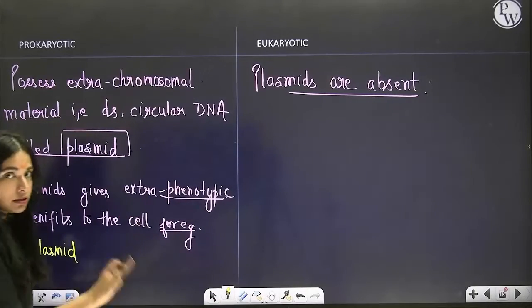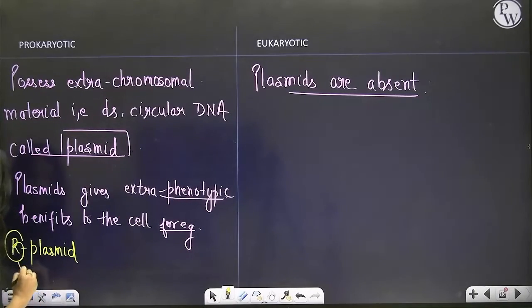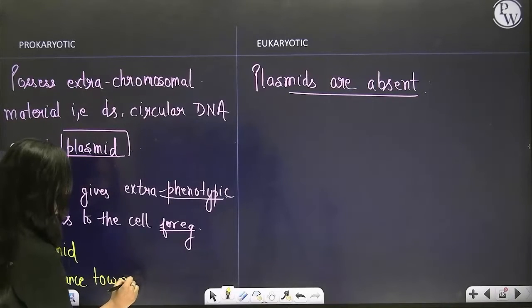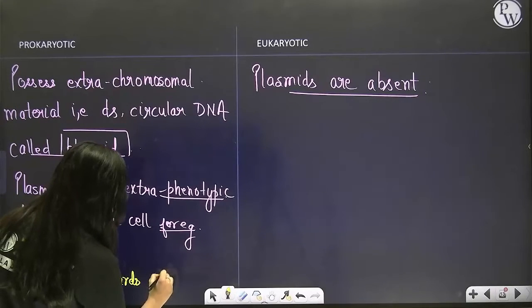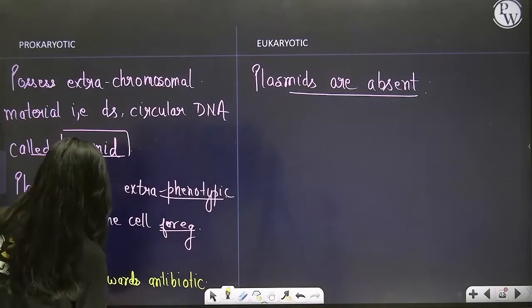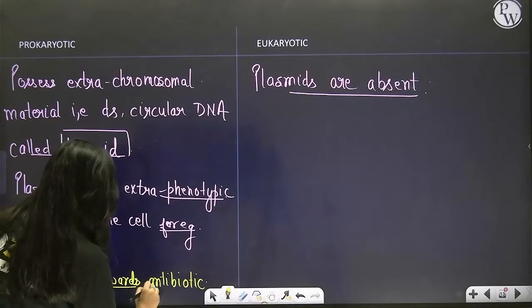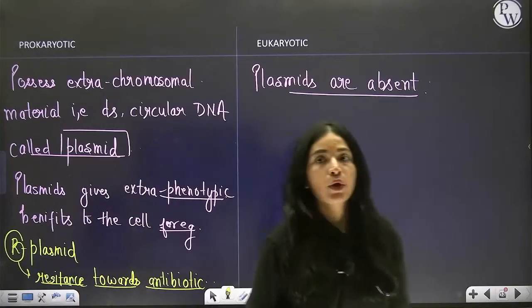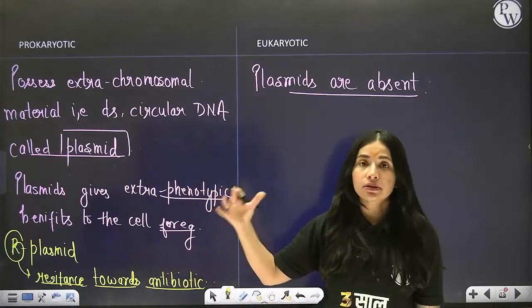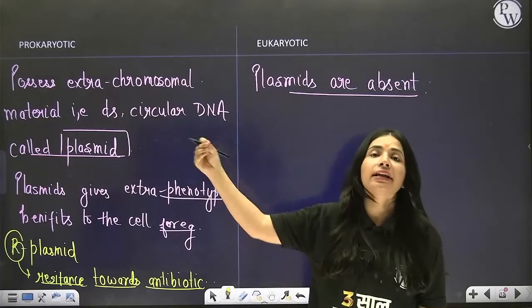For instance, just for understanding, beta, R stands for resistance towards antibiotic. Resistance towards antibiotic. So any bacteria having an R plasmid will be resistant to the attack of a specific antibiotic.